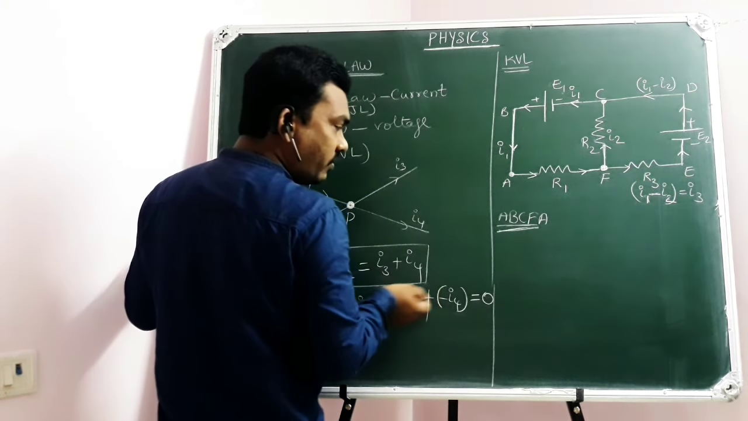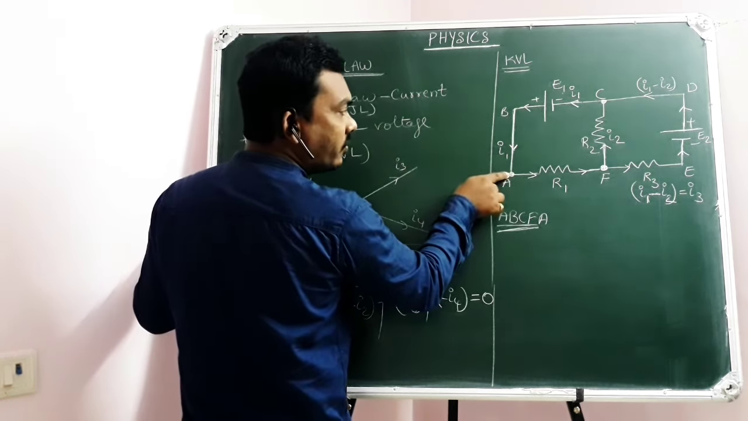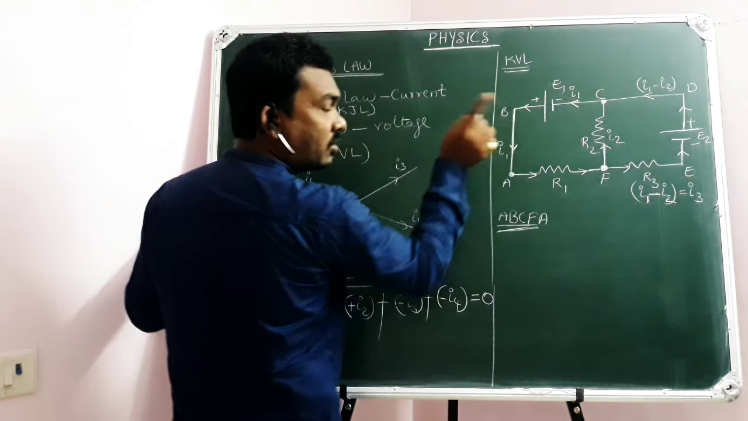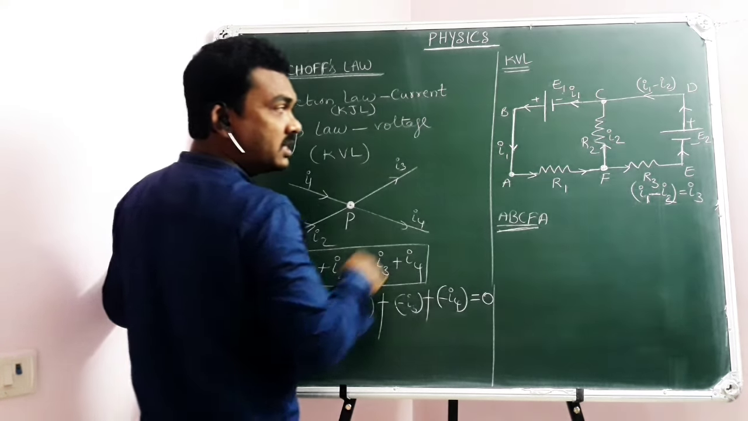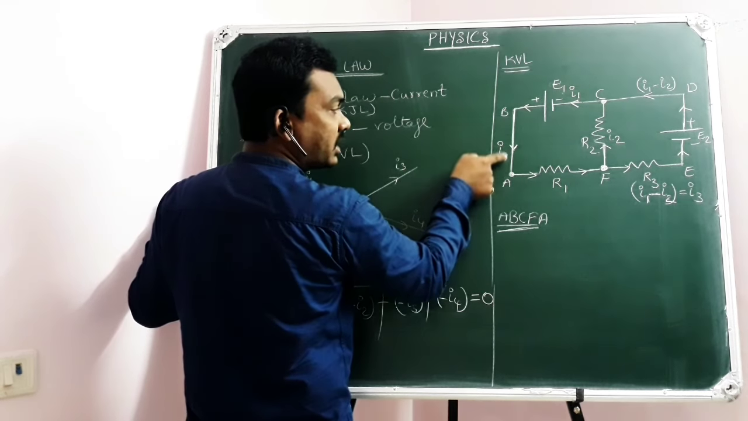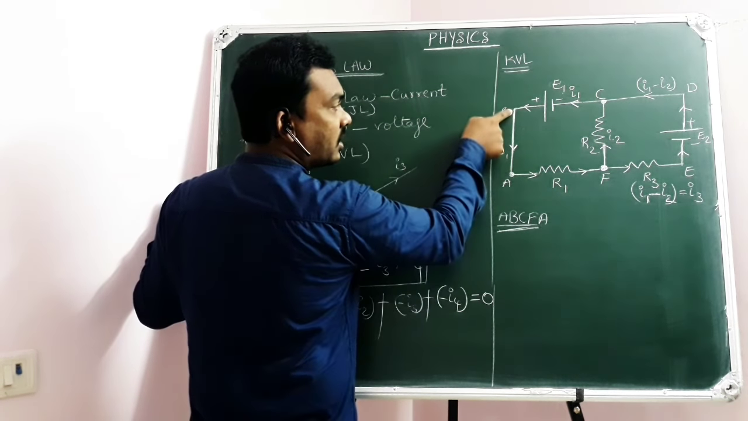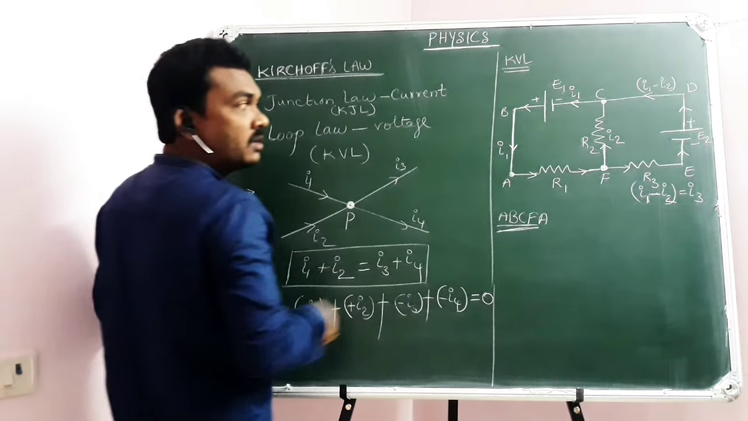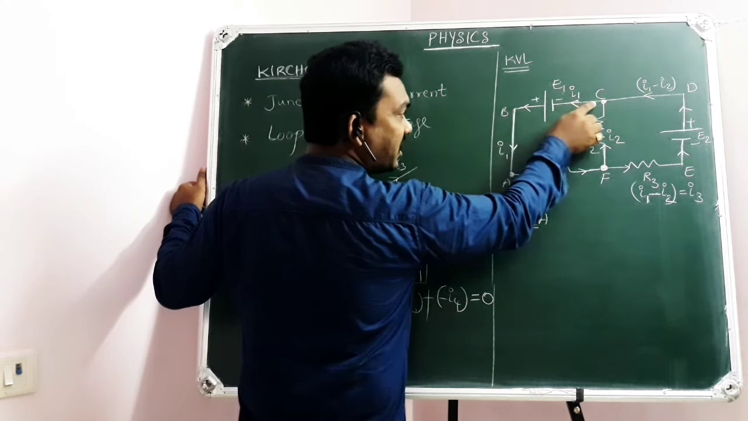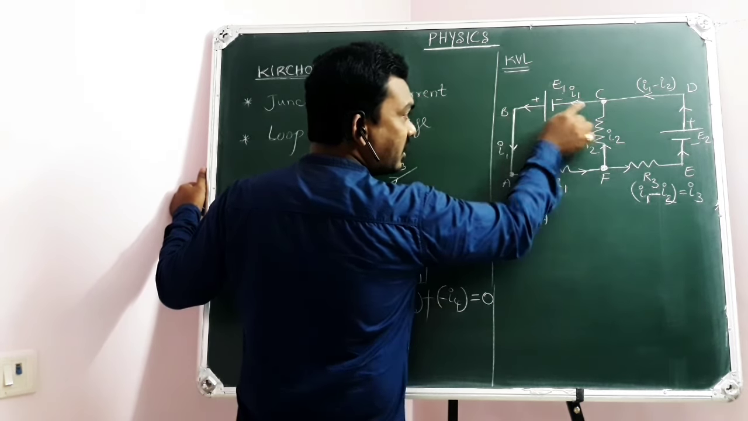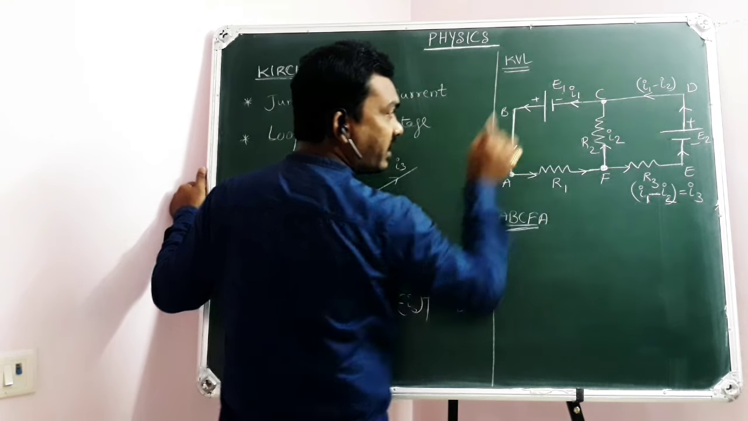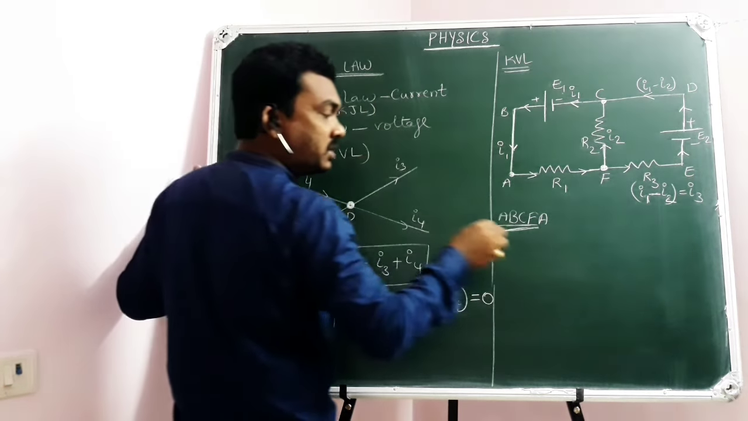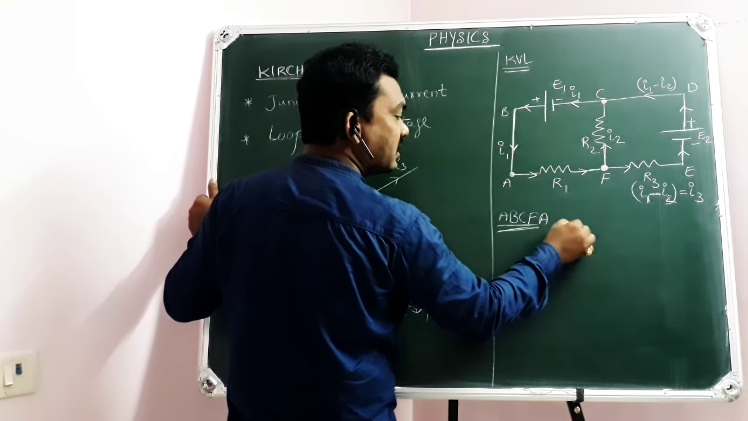Now you see, while you are moving from A to B, there is no potential drop, because there is no resistor or circuit element. So no potential drop while going from A to B. But while going from B to C, you are moving from the positive to the negative terminal of the cell. So there is a potential drop. That's why it is minus E1.